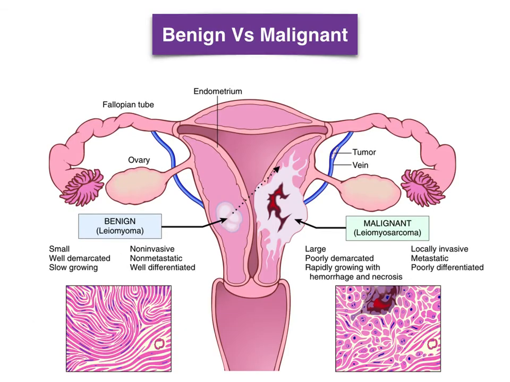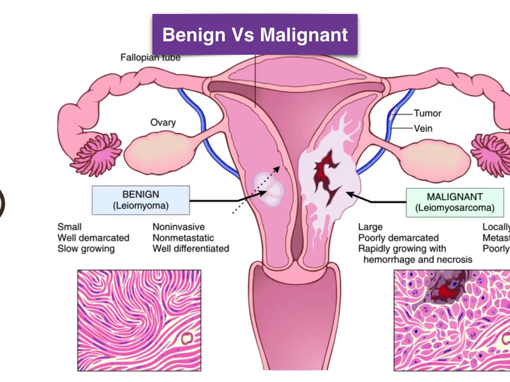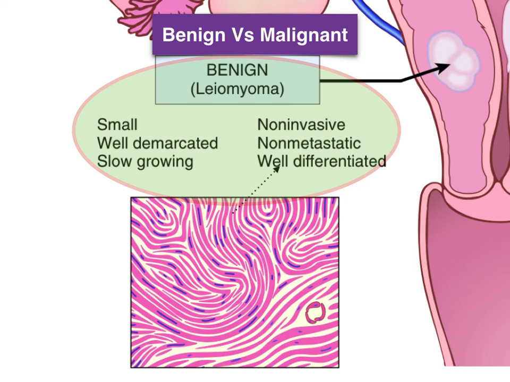Coming to the differentiation between benign and malignant, it is well defined in the case of leiomyoma, that is a tumor of the uterus. Benign tumors are usually small in size, well demarcated, slow growing, non-invasive and non-metastatic, and histopathologically they show well differentiated tumor cells.